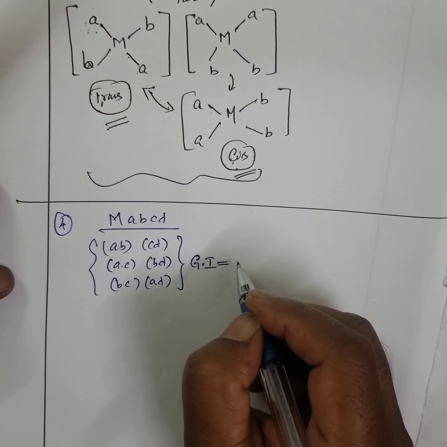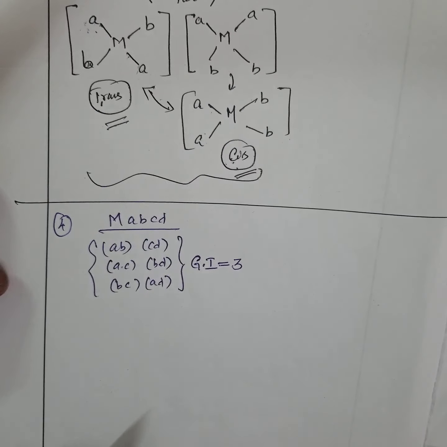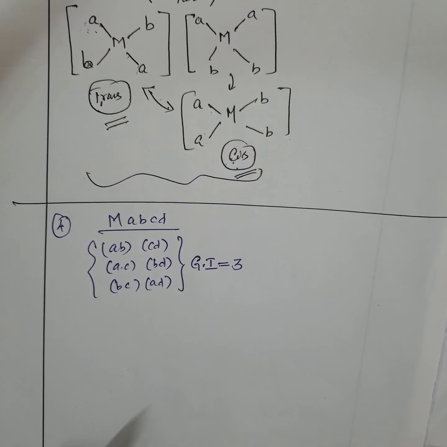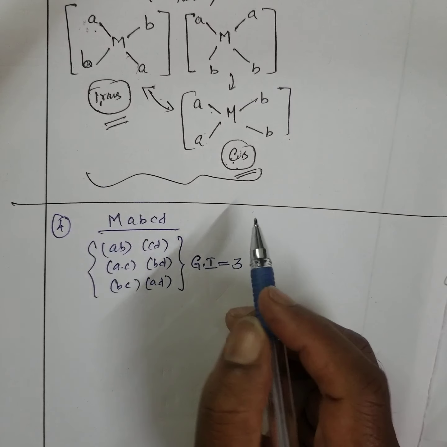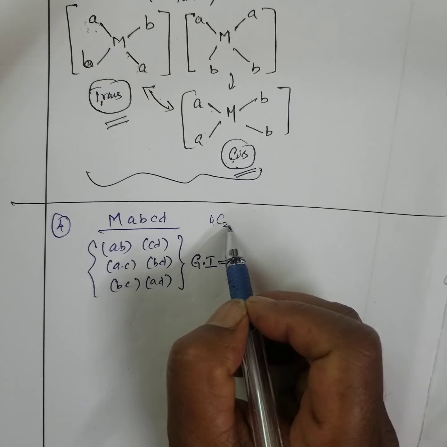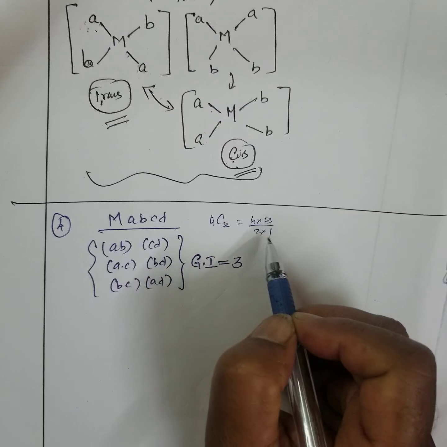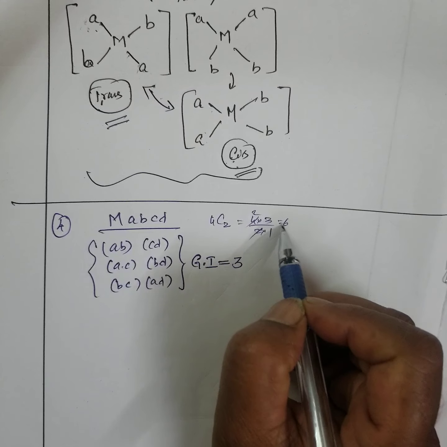As I know, 3: 1, 2, 3. You can connect it with 4C2, 4 and 3, 2 into 1. Is it 6?